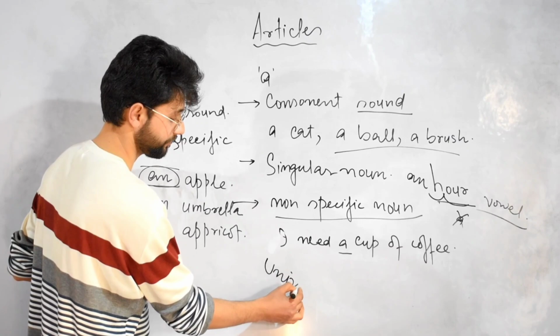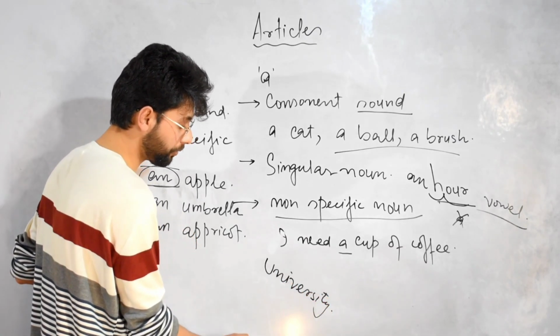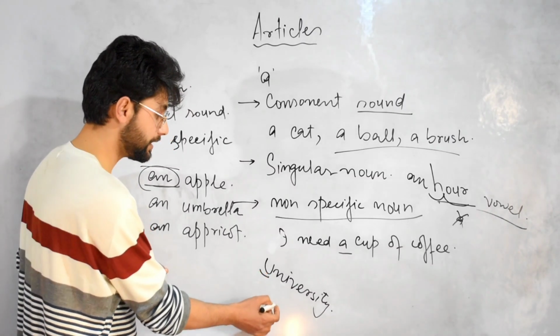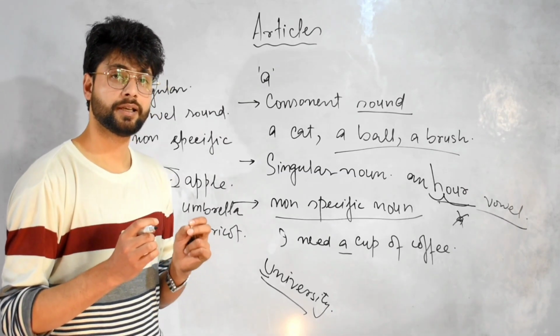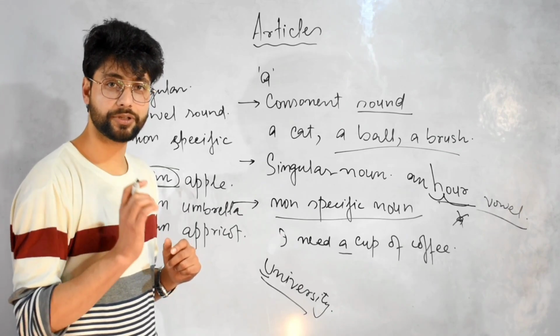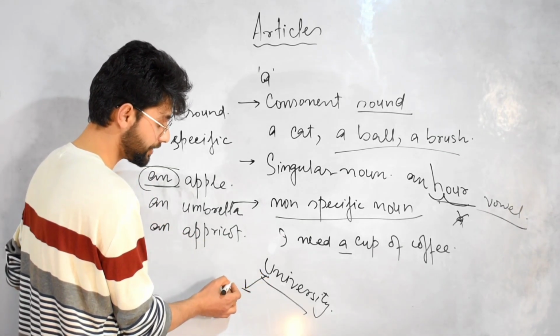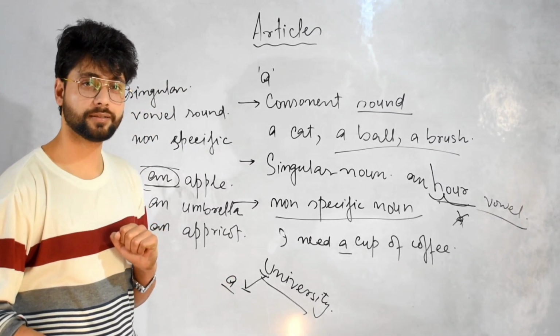Now take university. Even though the letter is a vowel, the sound is a consonant sound. It's not an uh sound. It is a U sound, university. So we are going to use the article a here, not an.